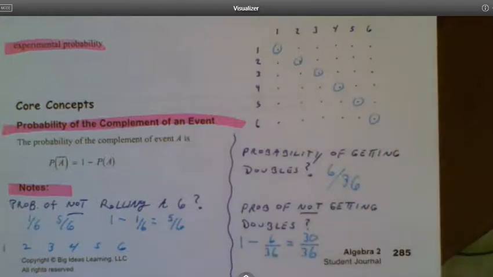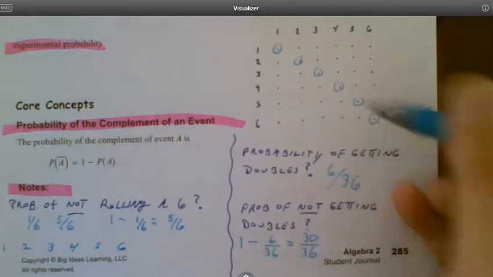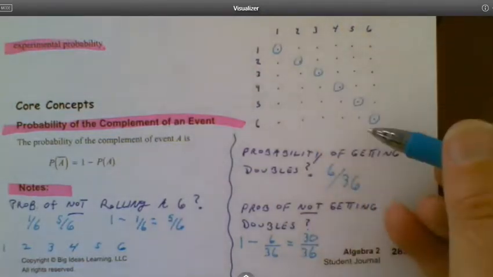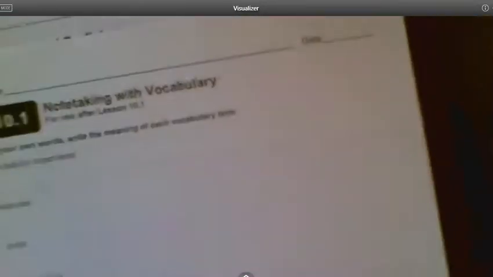And if you just think of it in plain mathematical terms, there's 36 results. So if 6 of them are doubles, then the remaining 30 out of the 36 would be the not doubles. It'd be everything else. So anyway, that's one of our biggies for today. Let me take you to the next page.